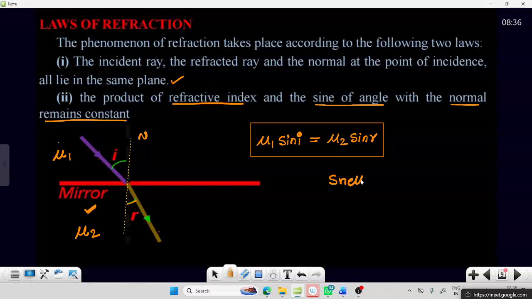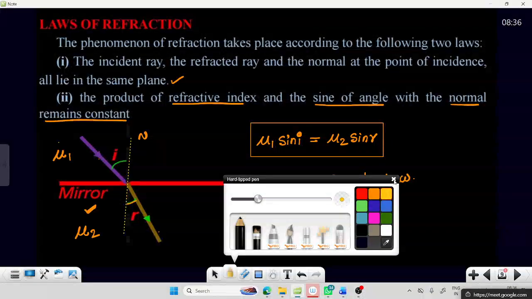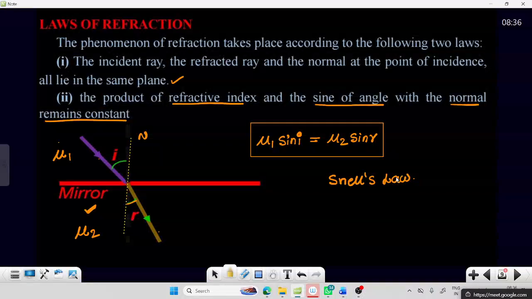Have you heard this name? This is called Snell's law. For almost every problem we can use Snell's law, so it is helpful.